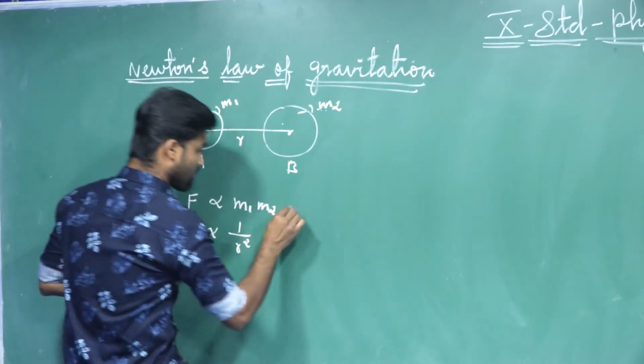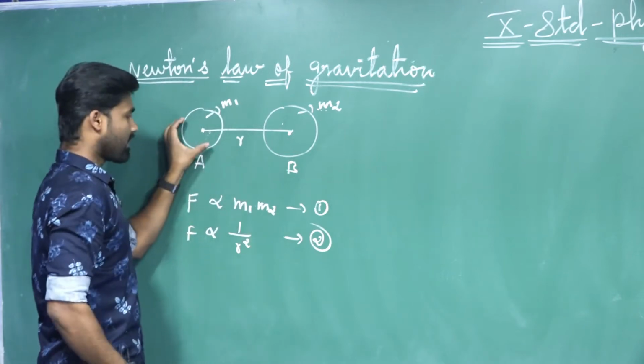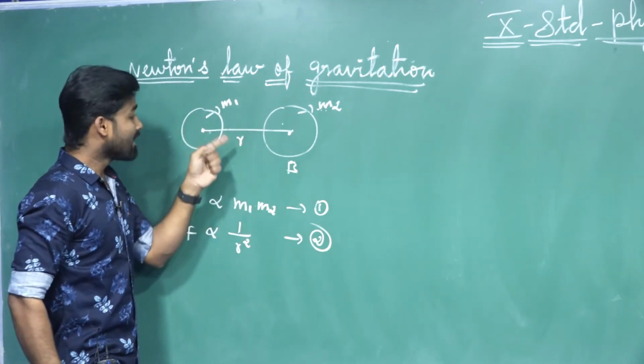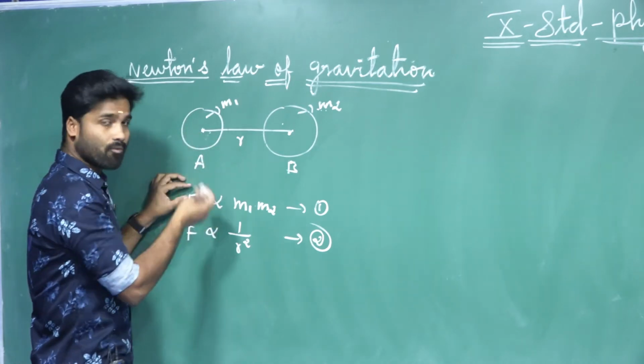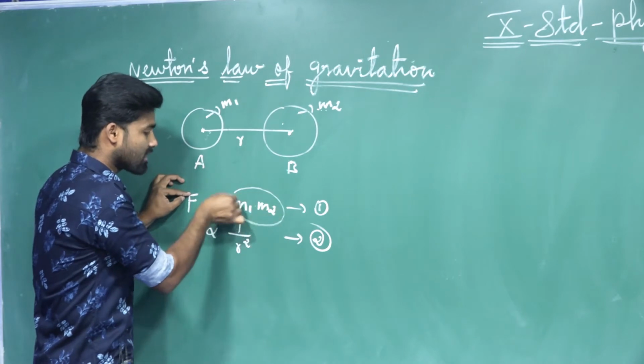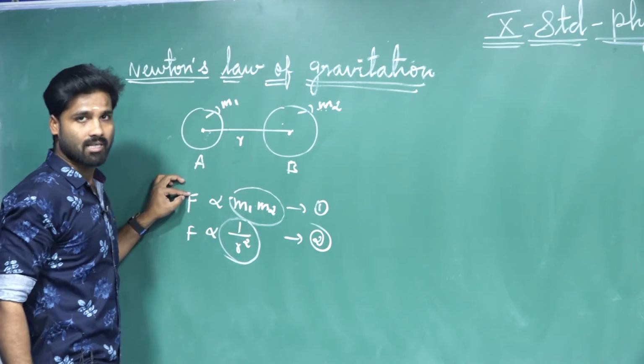Let us say this is equation number 1 and this is equation number 2. Every object attracts every other object in the universe with a force, that force is directly proportional to the product of their masses and inversely proportional to the square of the distance. Can you understand, dear students?